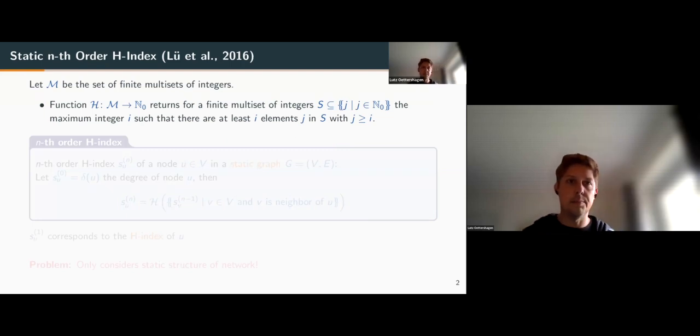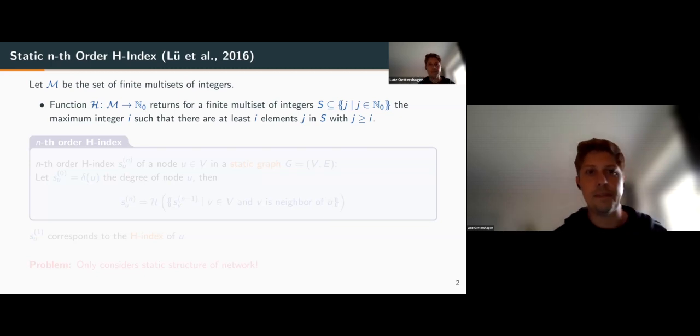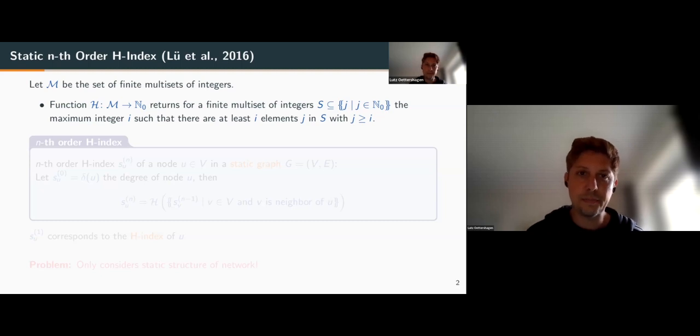He first formalizes this notion of the H-index as a function h, where M is the set of finite multisets of integers, and h maps this to an integer. It returns, for a finite multiset of integers S, the maximum integer i such that at least i elements j in S are at least as large as i.